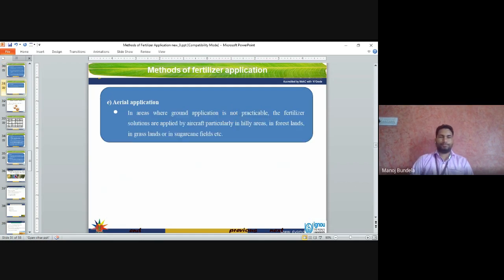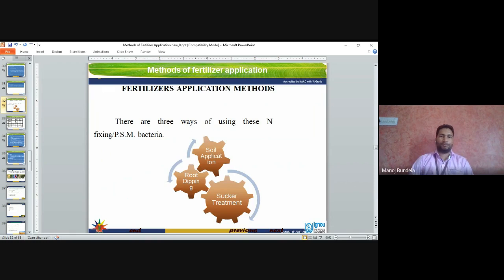Aerial application: in areas where ground application is not practicable. In some areas the ground application is not possible, so we will go for aerial application. The fertilizer solutions are applied by aircraft, particularly in hilly areas, forest lands, grasslands or sugarcane fields. So in those fields we have to apply the fertilizers by air.